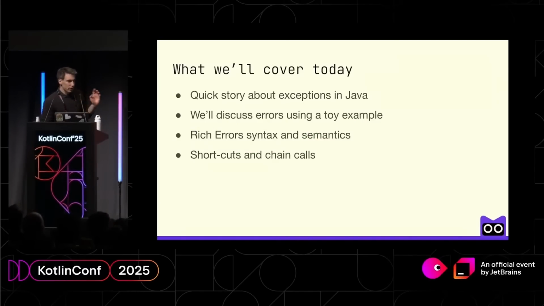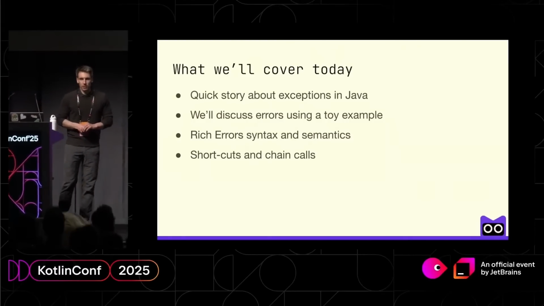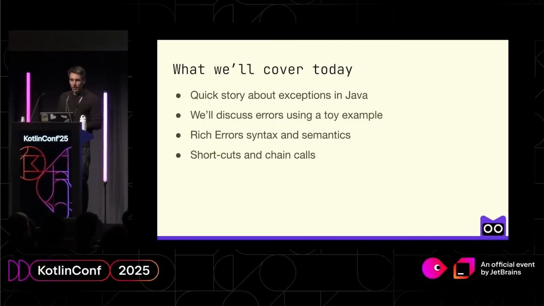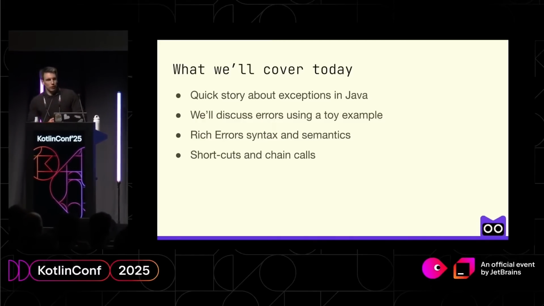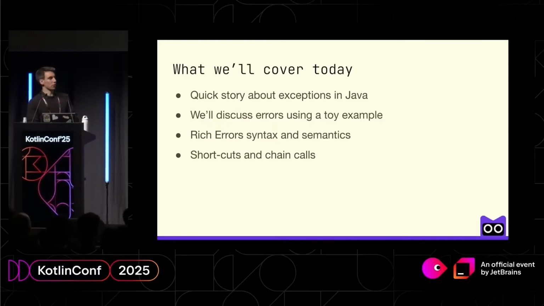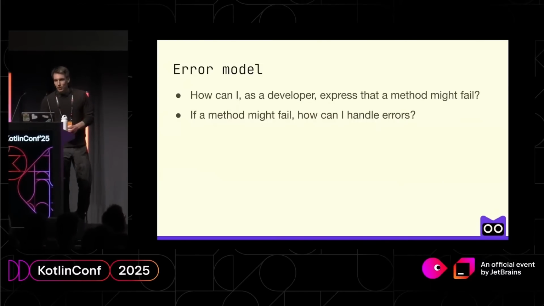We'll start with a short story about exceptions and other approaches that we know today, like in the type system and others. Then we'll talk about rich errors, syntax and semantics, and how it works with chain calls and shortcuts. And basically, today we are going to talk about error models.